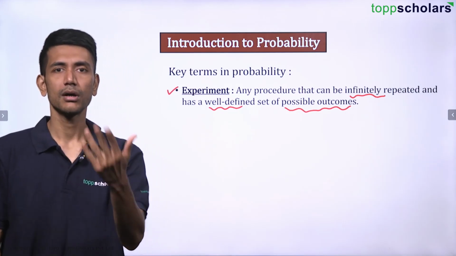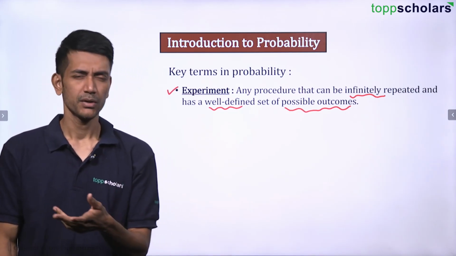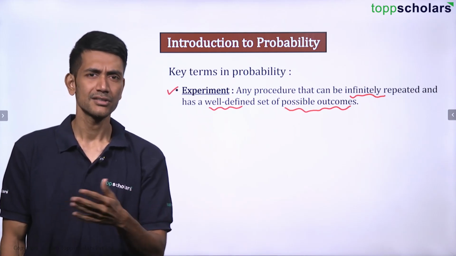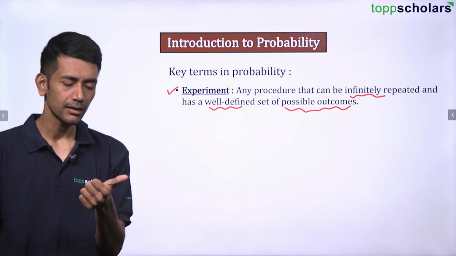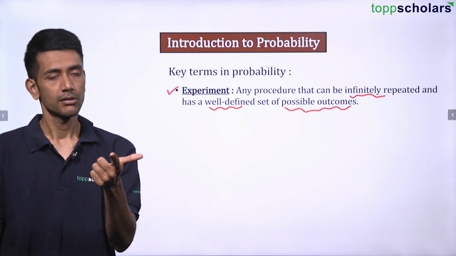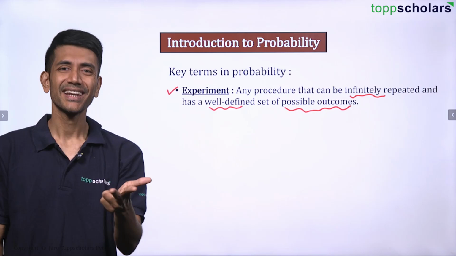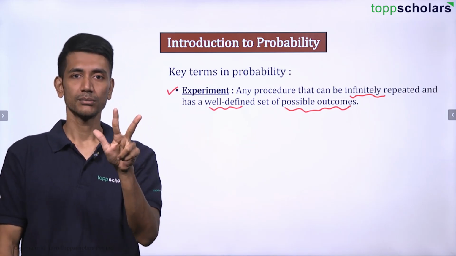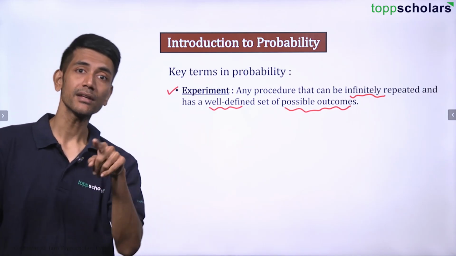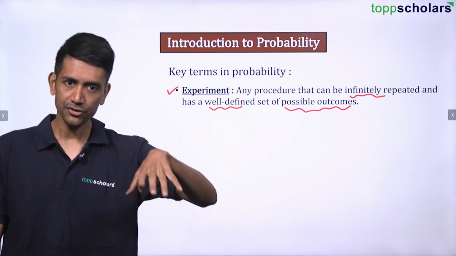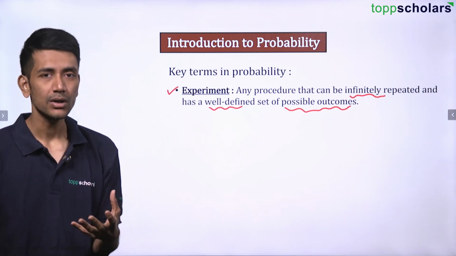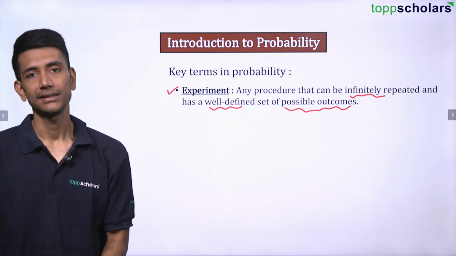Similarly, if I talk about a football match between any two teams, say for example Argentina and Brazil, what are the possible outcomes there? Argentina might win the match, Brazil might win the match, or there can be a draw. So there are three possible outcomes. What is the event? The event is playing a football match, and the outcome is the possibility there.